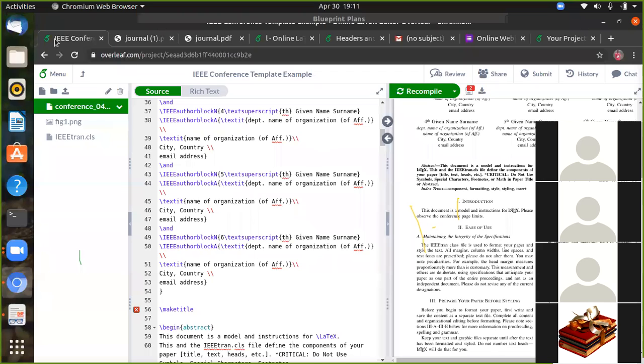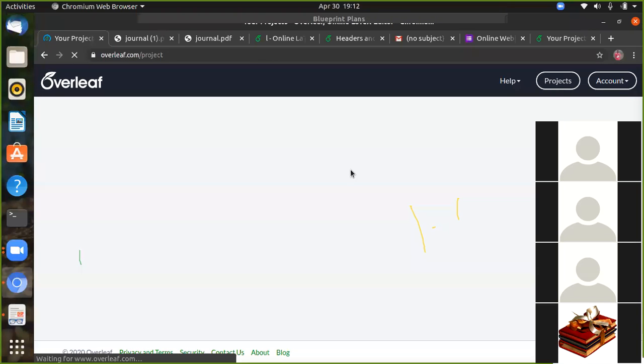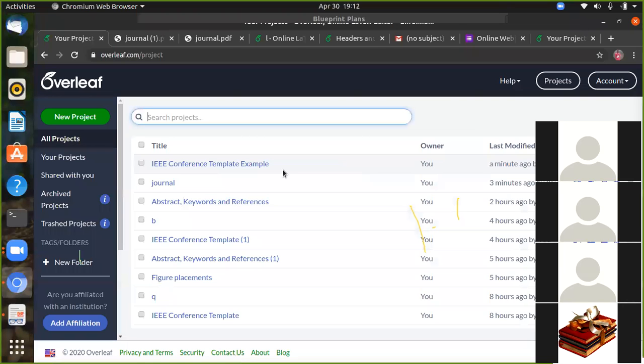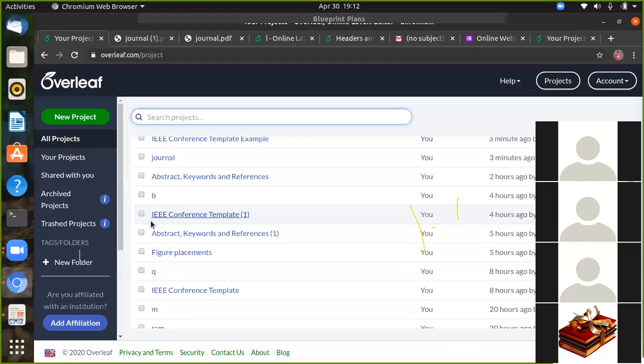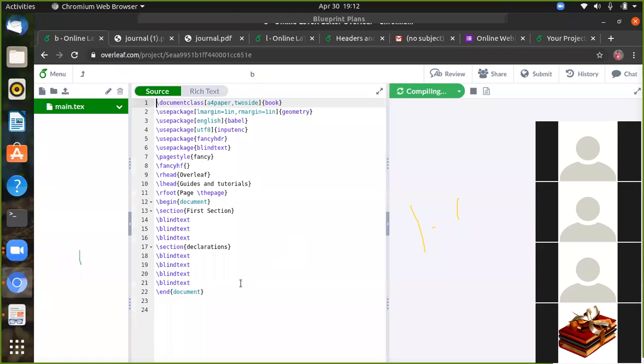Now we can go for two simple topics. One is book preparation. I'll tell you the thing, the same thing. Book preparation only takes 2 minutes, I'll complete within 5 minutes. It is very easy. For book preparation, the document class is book. That's all.